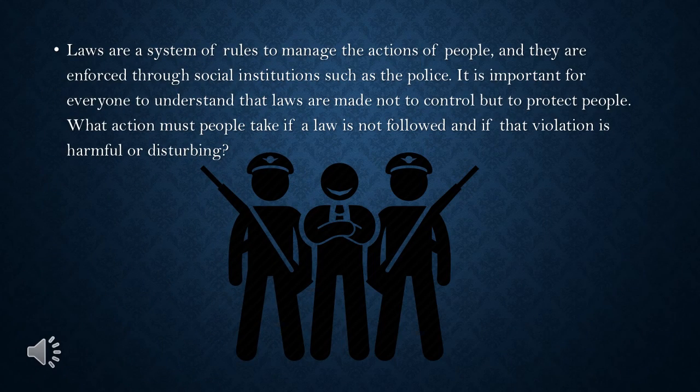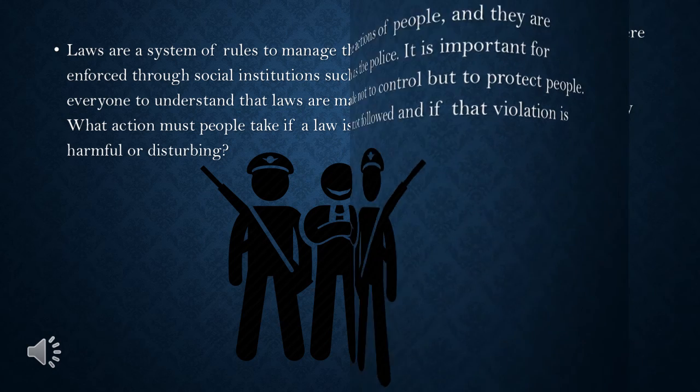Question number 5. Laws are a system of rules to manage the actions of people, and they are enforced through social institutions such as the police. It is important for everyone to understand that laws are made not to control but to protect people. What action must people take if a law is not followed and if that violation is harmful or disturbing?